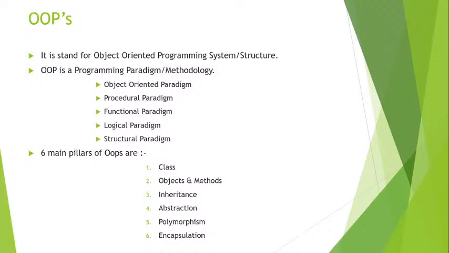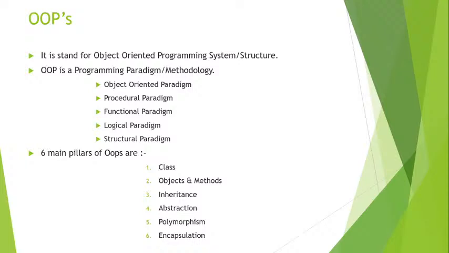Class, object and methods, inheritance, abstraction, polymorphism, encapsulation: if you want to remember all these things, we can remember them with the help of real life examples. If you know the real life example, you will easily understand what is meant by class, object, and polymorphism. So these are all easy.